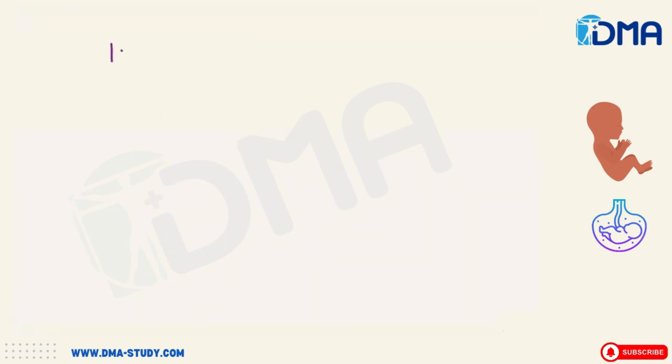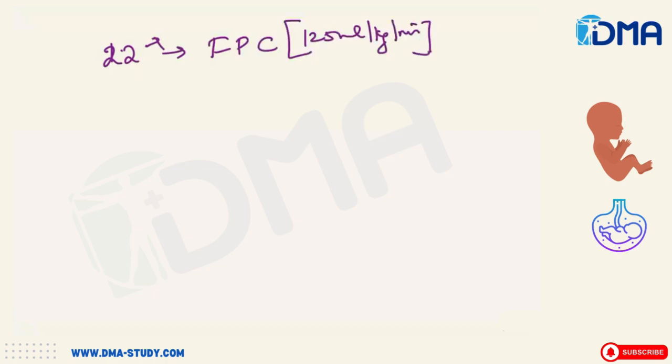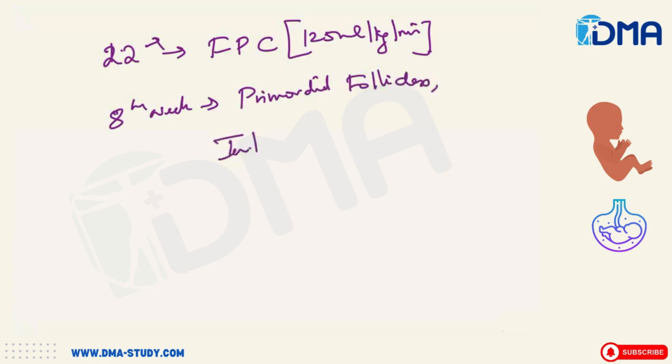Then on the 22nd day the feto-placental circulation forms. It will be 125 ml per kg per minute. The feto-placental circulation will be formed. The 8th week will be the formation of primordial follicles, as well as the internal genital organs formed.